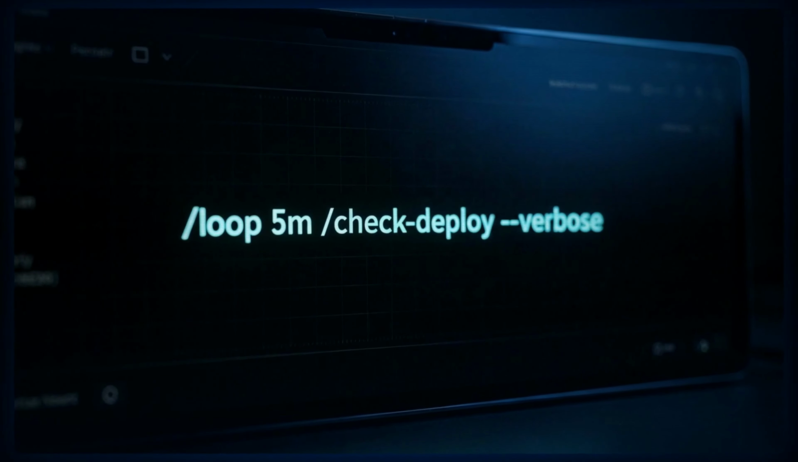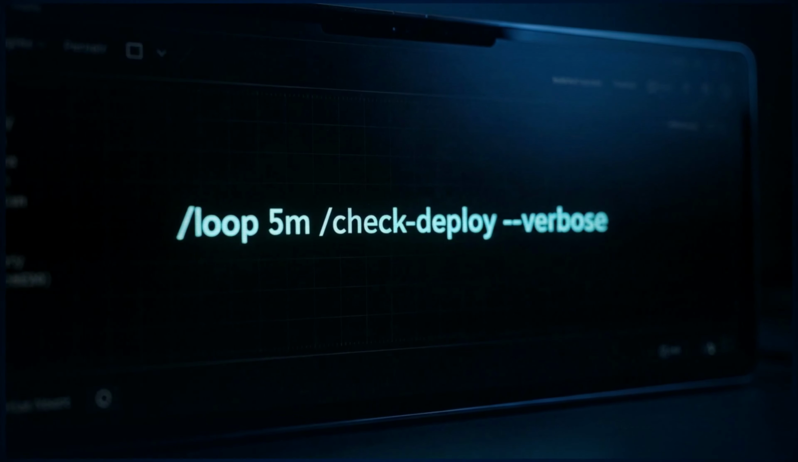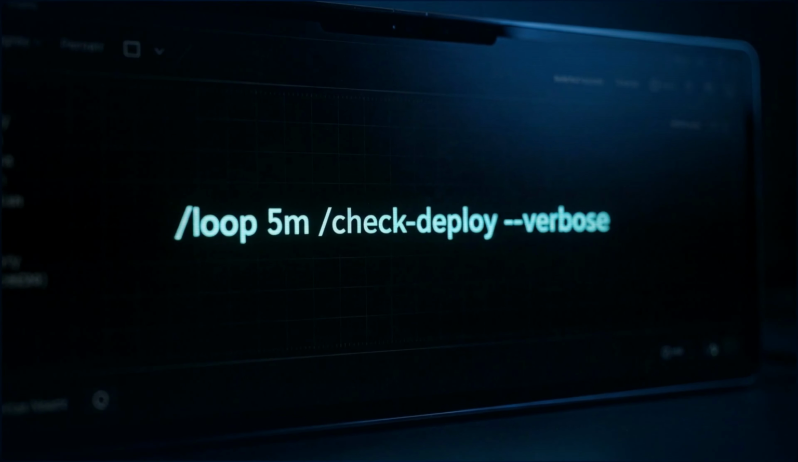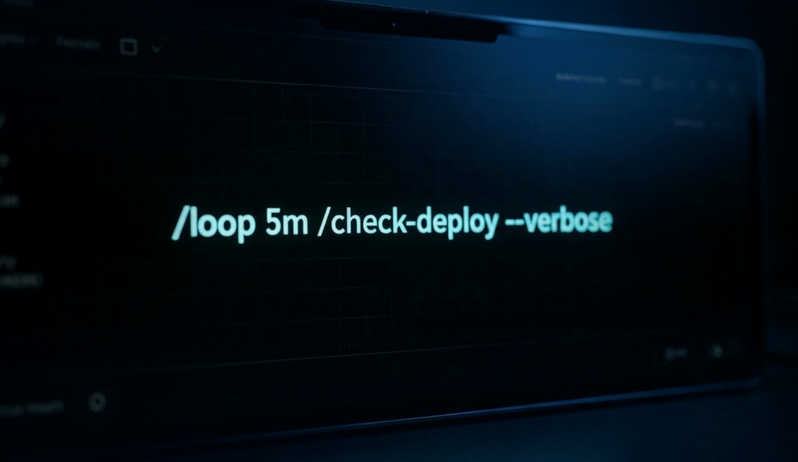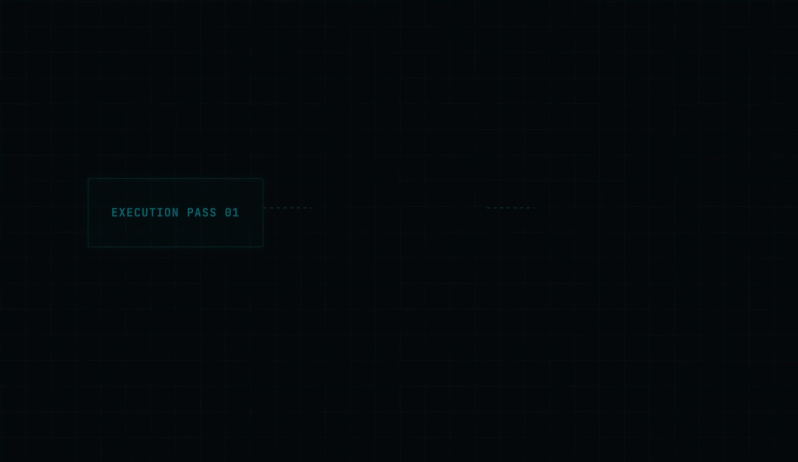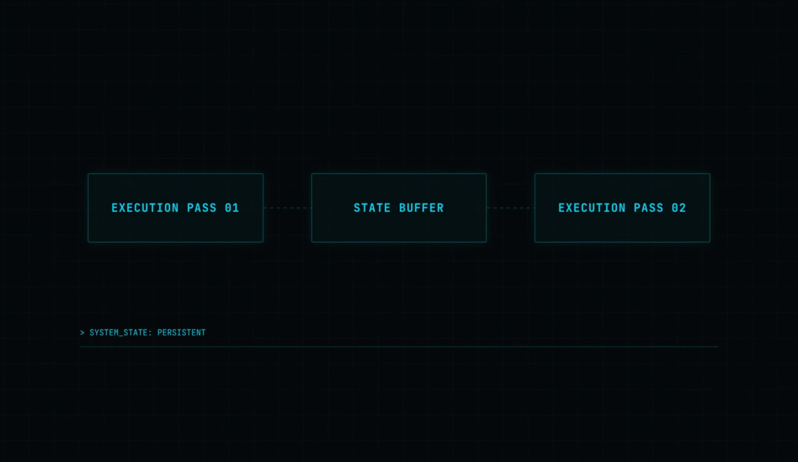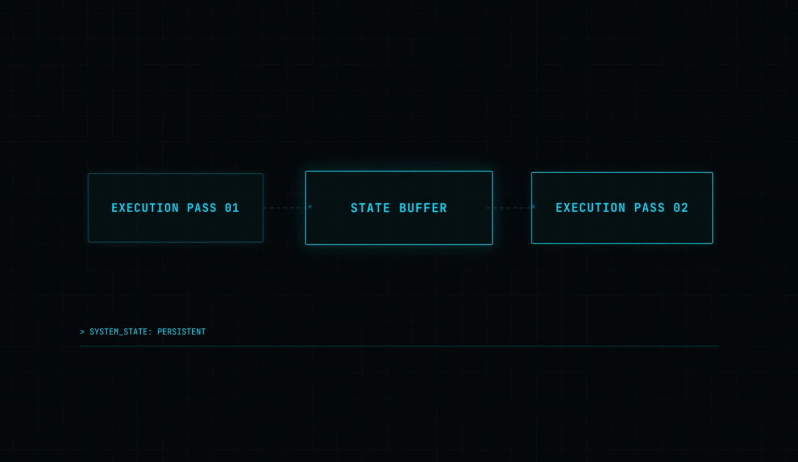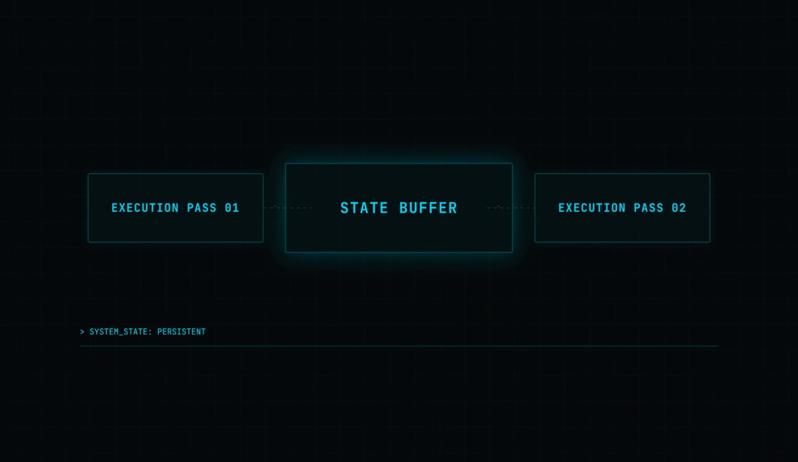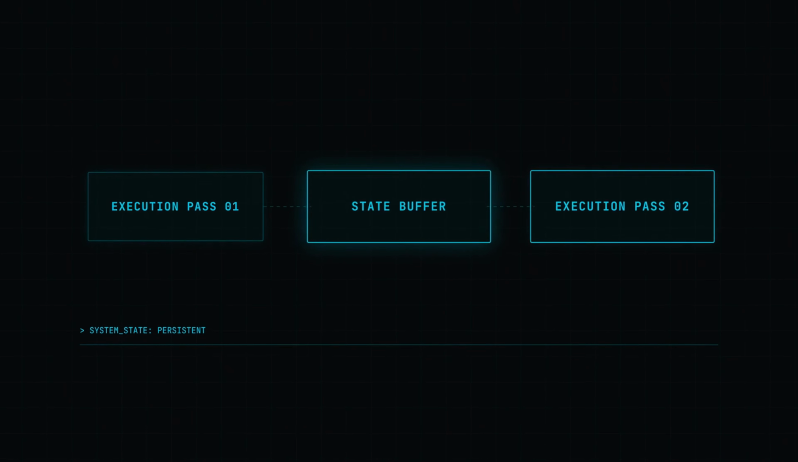Fixed intervals. You type slash loop, set a time duration, and provide your command. It's perfect for those repetitive tasks that usually drain your attention throughout the day. The key difference here is state. Unlike a simple bash loop, Claude reruns the command with the full context of the previous pass. It remembers what it saw, what failed, and how the system responded, allowing for intelligent retries.